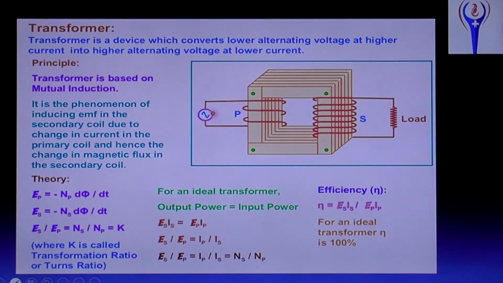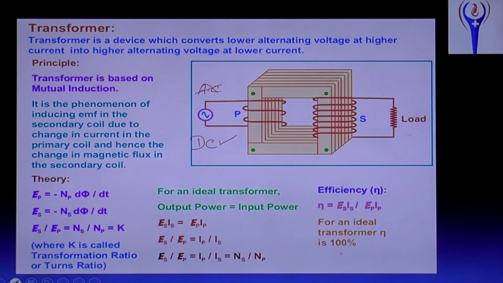Okay, and here with AC only, there will be a continuous change in direction. And suppose instead of AC, if you use DC, then what will happen? Is it possible to get the current on the other side as increasing voltage or decreasing voltage?